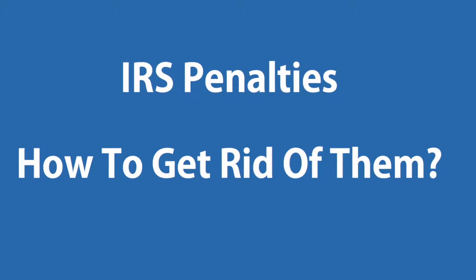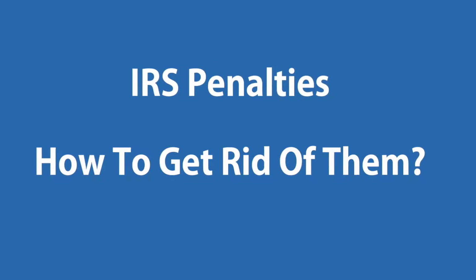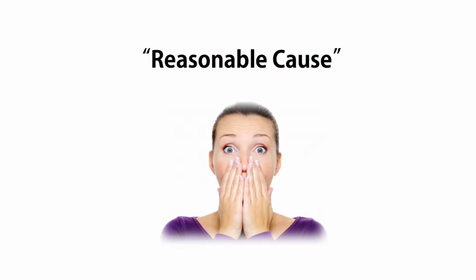Interest and penalties can certainly add up. In some cases, they can be more than the tax owed. So what can you do? Well, first of all, the IRS can reduce or eliminate penalties if you show reasonable cause. This process is called abatement. But as should be no surprise, determining reasonable cause is fairly subjective.